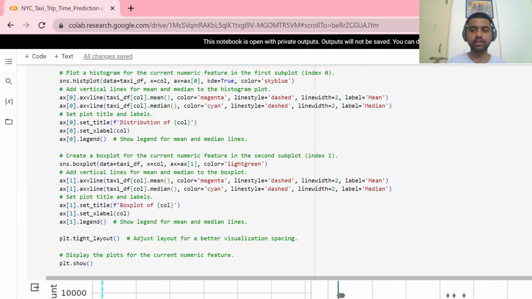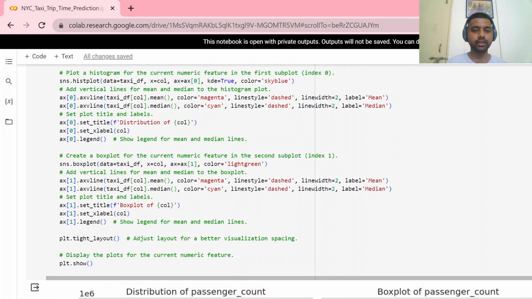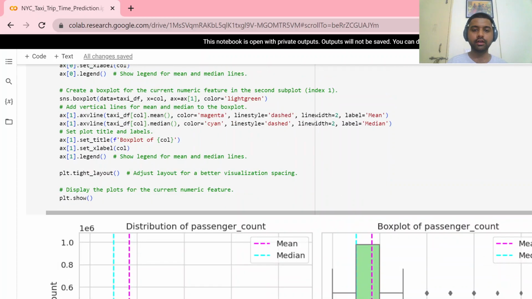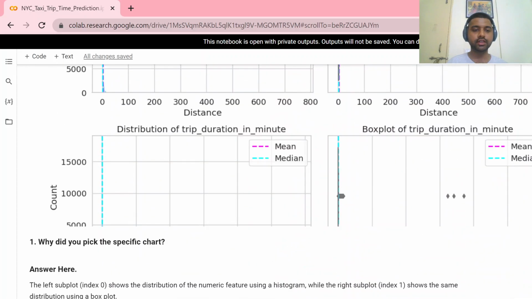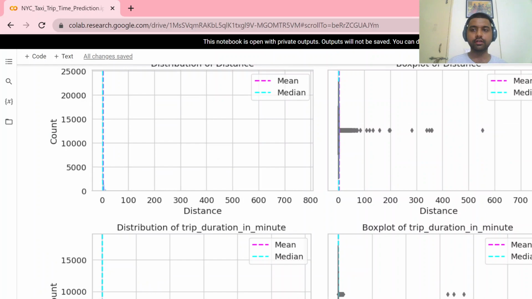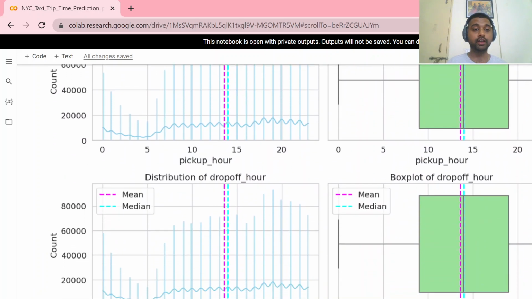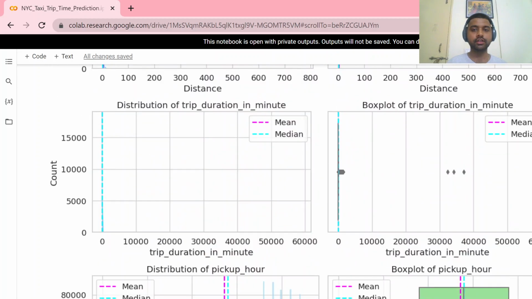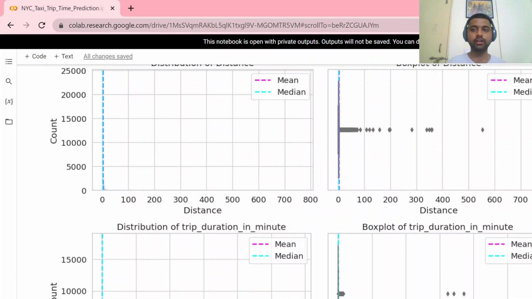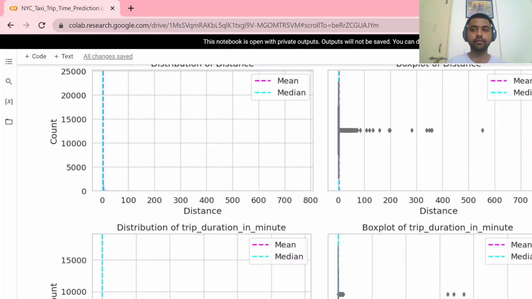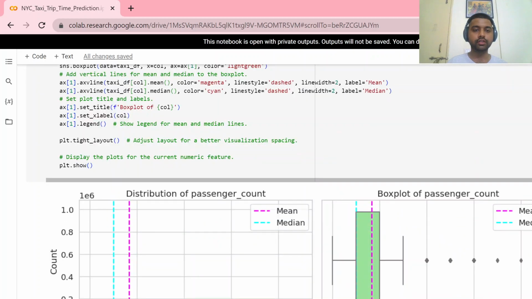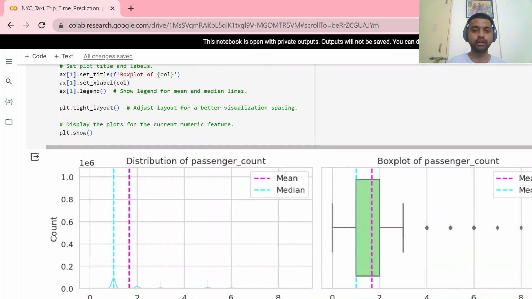We will see features like passenger count, distance, pickup hours and drop off hours, and how these numerical values are distributed.